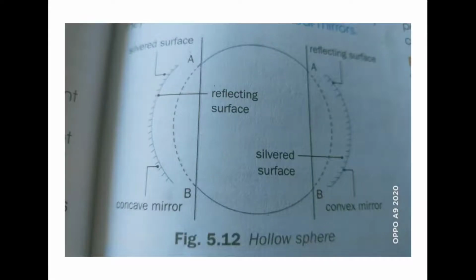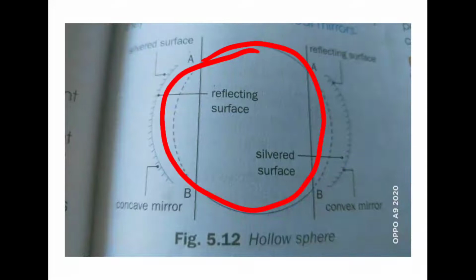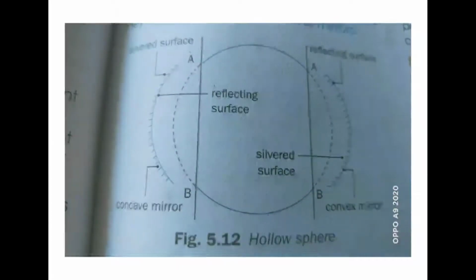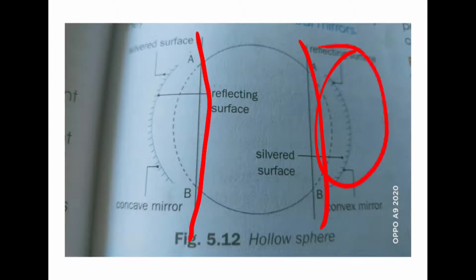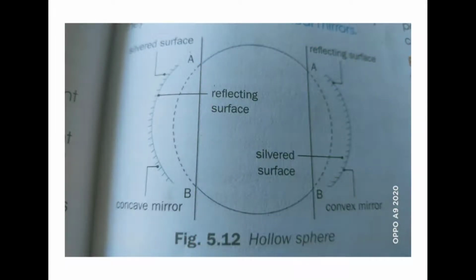So, spherical mirrors. Suppose there is a hollow sphere. You see this is a sphere, right? Sphere means a circle. This sphere is being sliced or bisected from two sides. If you bisect from one side here, then we'll get a mirror that is called a concave mirror. If you bisect from here, then we'll get a mirror called a convex mirror. So there are two types of spherical mirror: one is concave mirror, one is convex mirror.